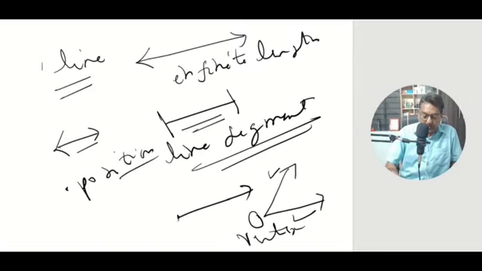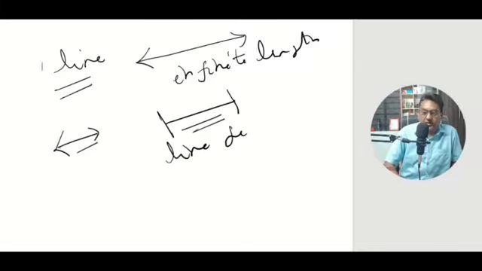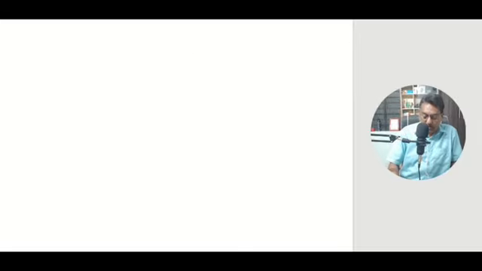So students, I think you must have understood about the line, infinite length, about what is a line actually. Line has no end points. Line segment has two end points. Ray has one end point. An angle is formed by two rays with a common vertex, and they all meet at a common vertex. So I think you have understood till here.